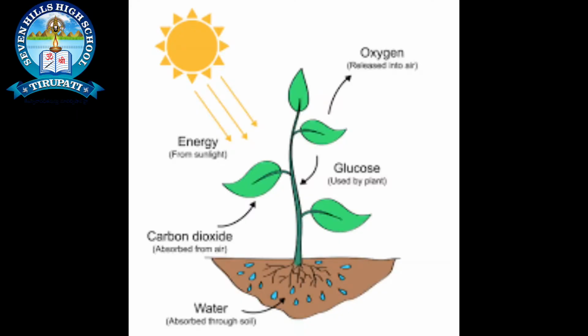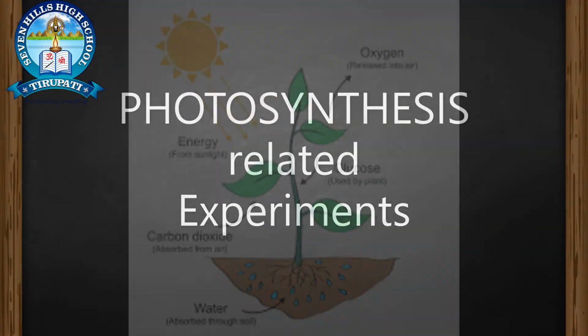Carbon dioxide and sunlight are considered external factors, and water and chloroplast are considered internal factors. Now we are going to study each and every factor and how these are essential for photosynthesis.